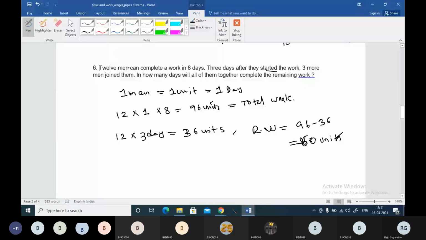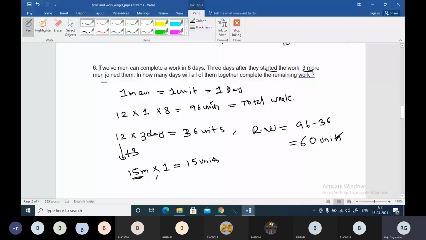Okay. Now the question is, in how many days? Three more men joined them. Now the men are becoming 15 because three more joined. So 15 men are there. And in how many days will all of them together complete the remaining work? Okay. So 15 men into one unit will be 15 units of work in 1 day.